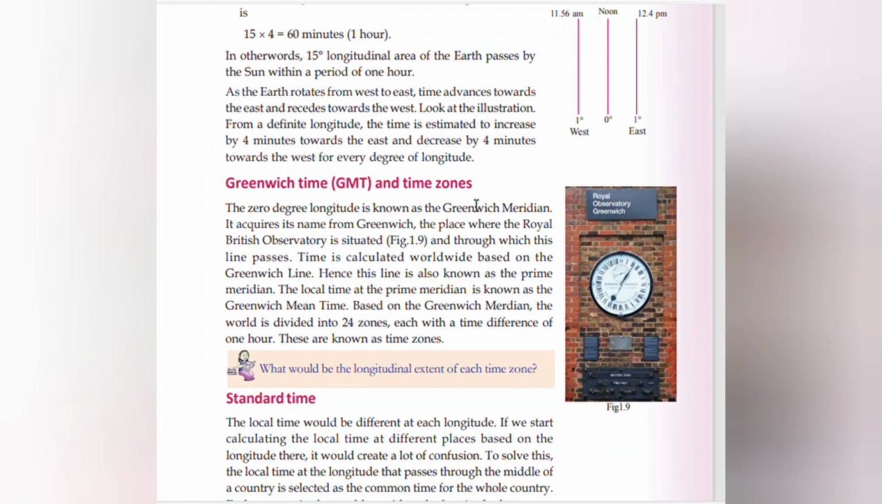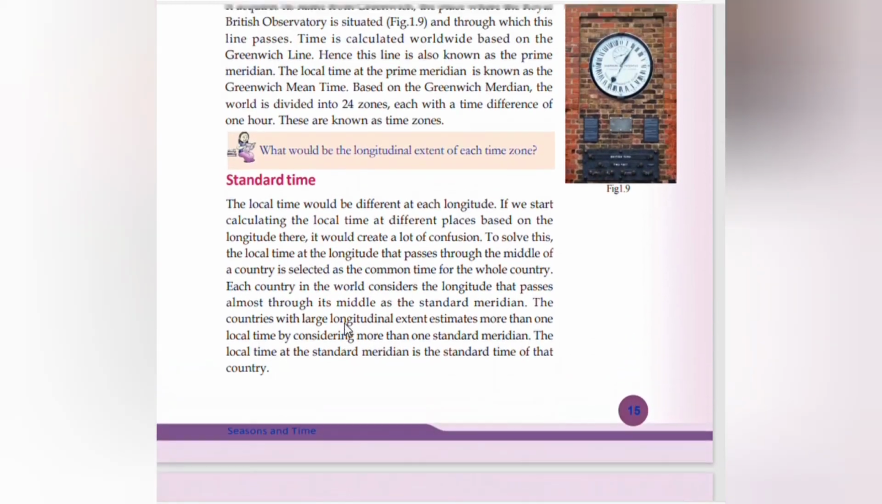Greenwich time, GMT and time zones. The 0 degree longitude is known as the Greenwich meridian. It acquires its name from Greenwich, the place where the Royal British Observatory is situated, and through which the line passes. Time is calculated worldwide based on the Greenwich line, and this line is also known as the prime meridian. The local time at the prime meridian is known as the Greenwich Mean Time. Based on the Greenwich meridian, the world is divided into 24 zones, each with a time difference of 1 hour. These are known as time zones.